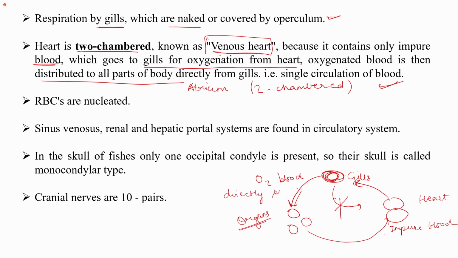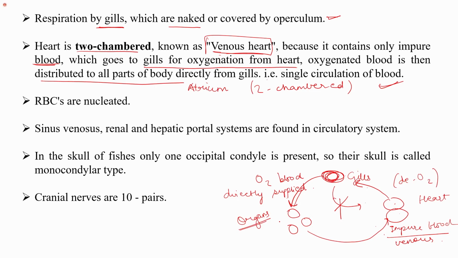So there is a single circulation. The blood reaches the heart only once, and it is the impure, venous, deoxygenated blood. So it is known as single circulation.